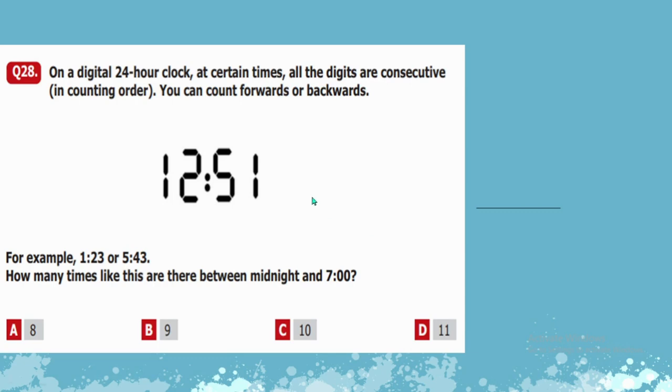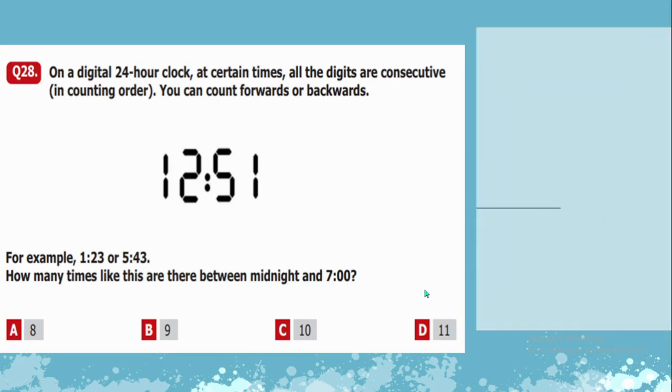Question number 28. On a digital 24-hour clock at certain times, all the digits are consecutive in counting order. You can count forwards and backwards. For example, 1, 2, 3 or 5, 4, 3. How many times like this are there between midnight and 7 o'clock? Midnight starts from 0000 on a 24-hour clock, and we go till 7 o'clock.